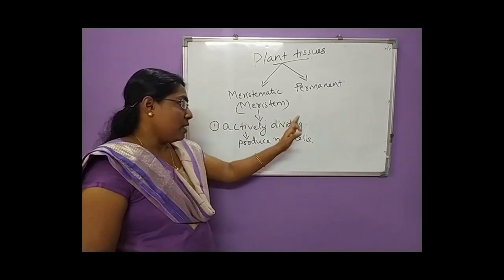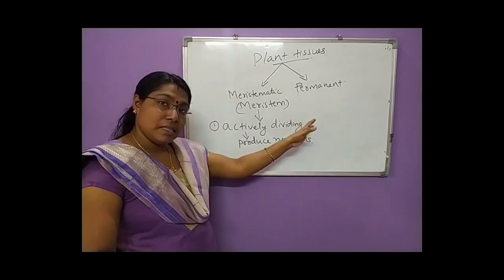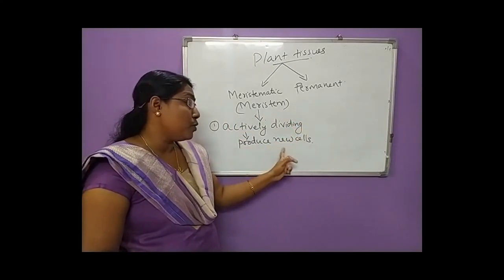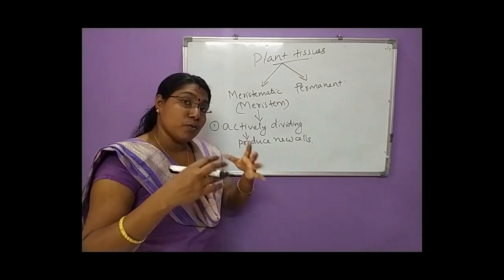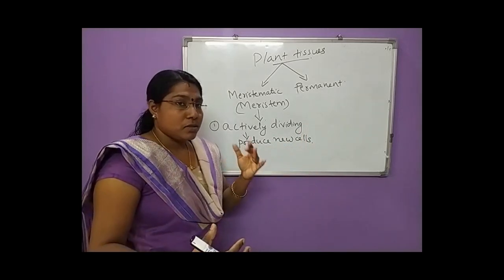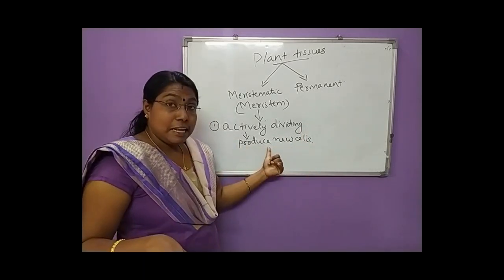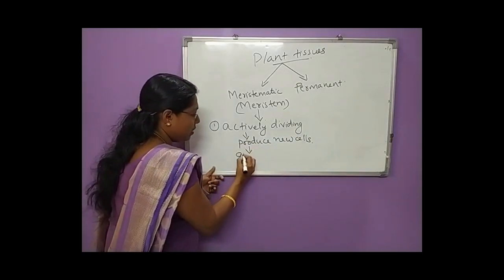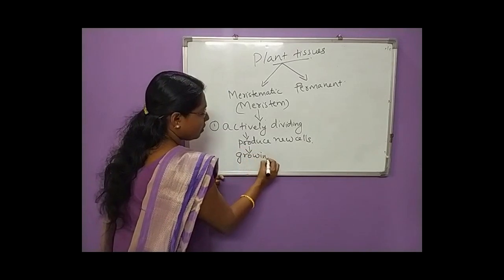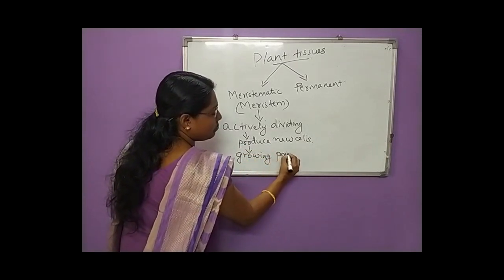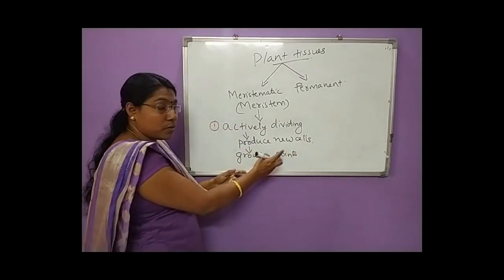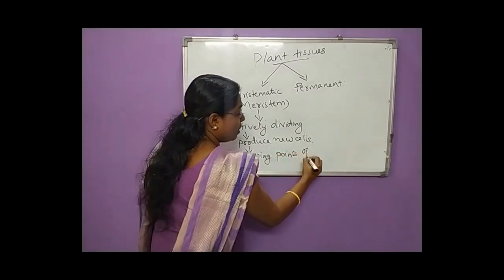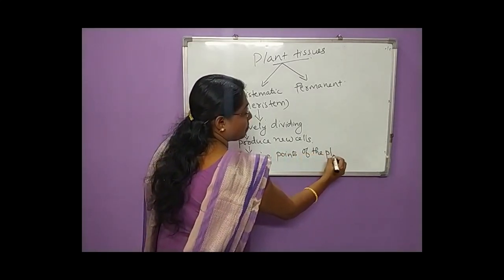Clear? So, they are actively dividing cells. Since they are actively dividing cells, they produce new cells. They produce more and more cells in the plant body. So, they are seen at the growing points or growing parts of the plant body.